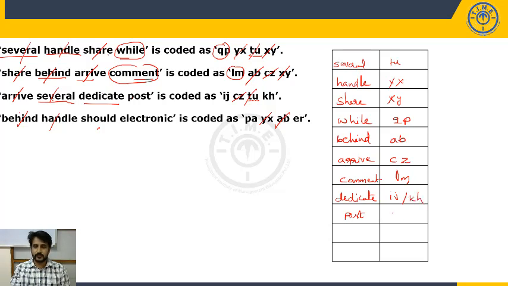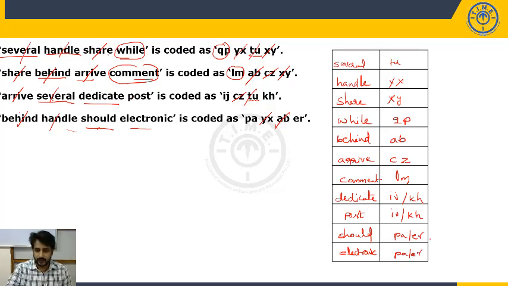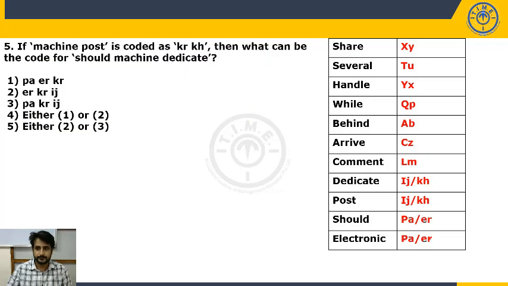What can be the code for post? I can say IJ or KH. Now, even coming to the fourth statement, it has already been compared with all the remaining statements. So still we are unable to decide the code for should and electronic, since we do not have common terms. We don't know the exact codes. But the code for should could be PA or ER. That's it. Now let's answer the questions and see what the new kinds of questions are.